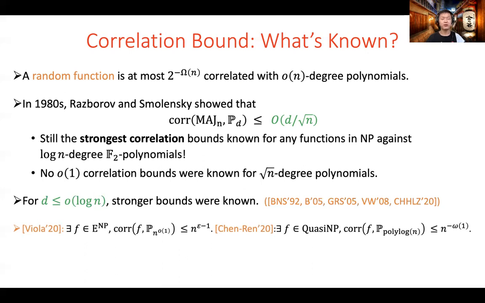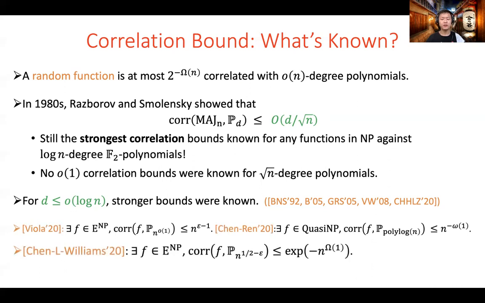His function is at most n to the 2 epsilon minus 1 correlated with any n to the little order 1 degree polynomial. Independently, Chen and Ren constructed functions in non-deterministic quasi-polynomial time, which are at most inverse super-polynomially correlated with any polylog n degree polynomial. Most recently, Chen, Liu, and Williams constructed functions in E to the NP that are inverse exponentially correlated with n to the half minus epsilon degree polynomials.